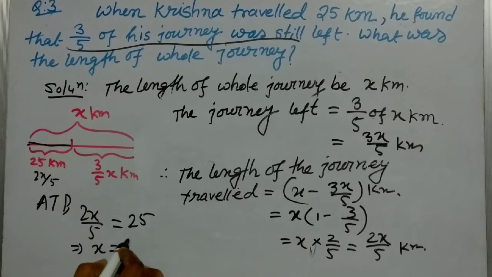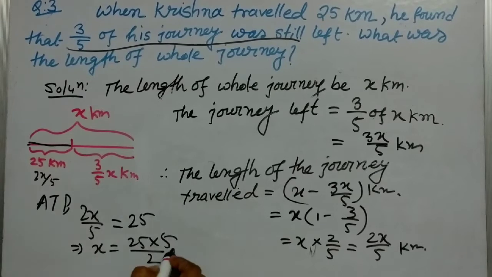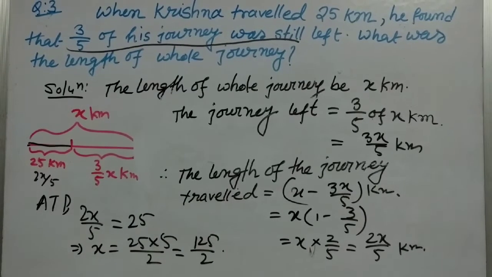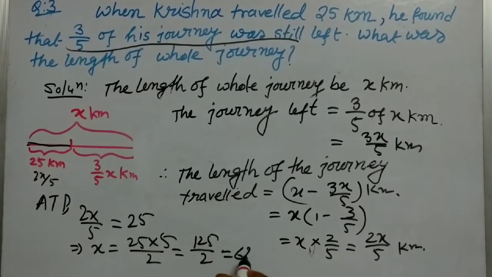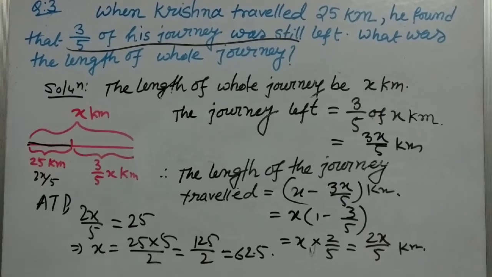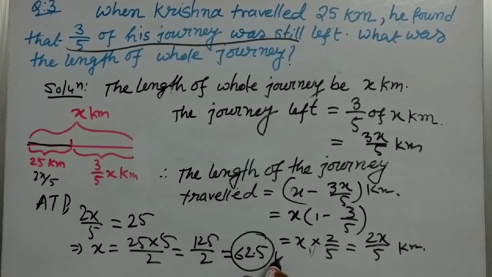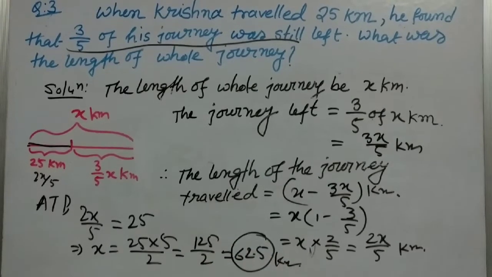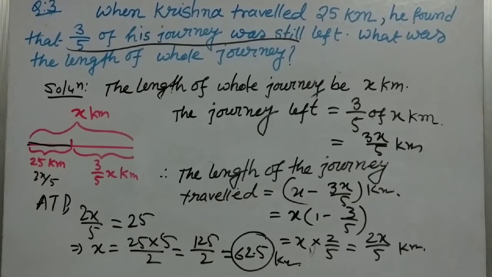So x will be equal to 25 into 5 divided by 2. That is equal to 125 by 2, which equals 62.5. So the total length of the journey is 62.5 kilometer. So students, do not forget to write the unit at last.